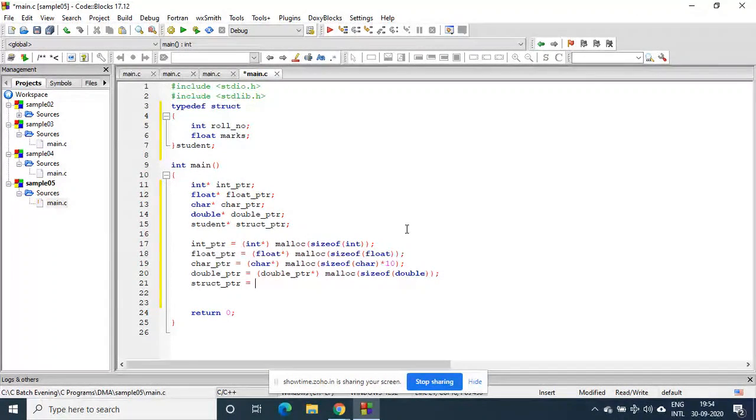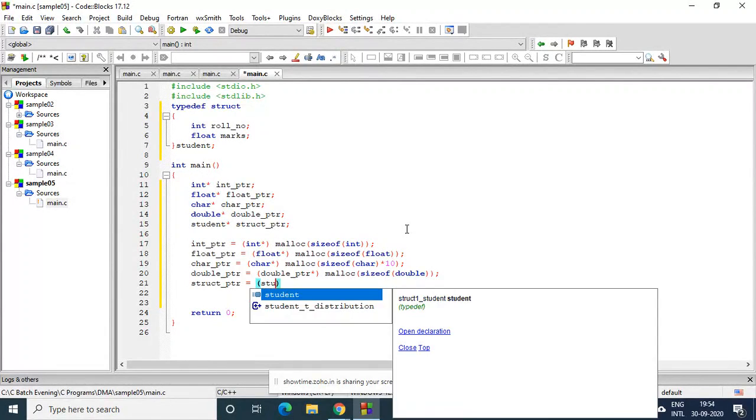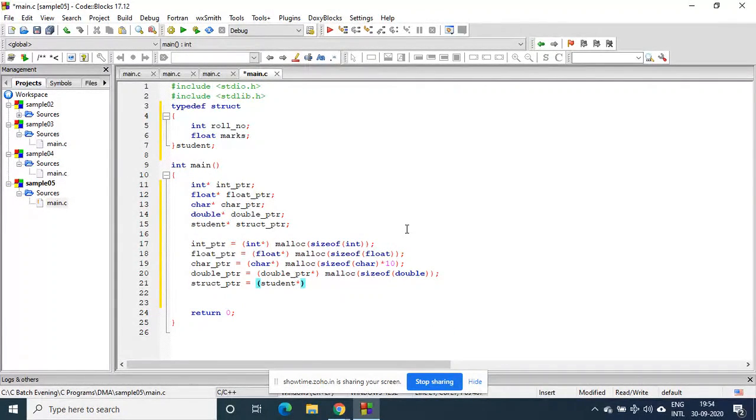Students do not understand that topic when I teach C++ because they ignore whatever I am writing here, right? That's why the colleges write a structure pointer, but they do not know why they write student star and all these things. Because here they understand, but here they forgot.